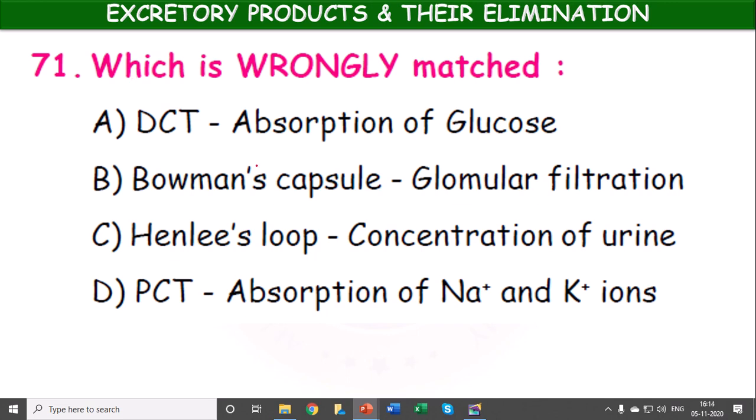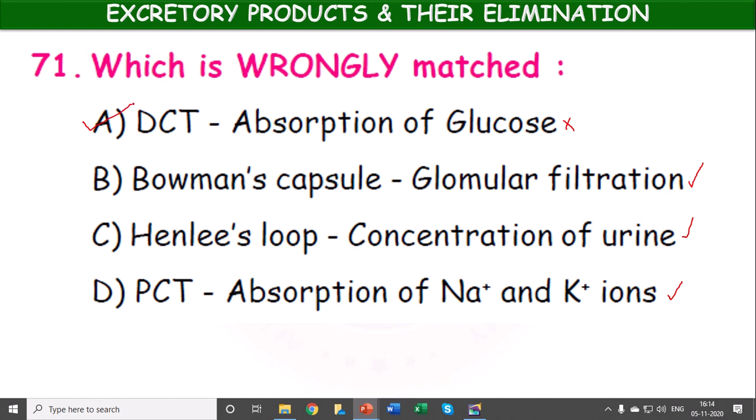Okay, Bowman's capsule, glomerular filtration, correct. Henle's loop, concentration of urine, correct. Proximal convoluted tubule, absorption of sodium and potassium ions, correct. Distal convoluted tubule, absorption of glucose is wrong. So you have to select the wrongly matched one. A is the correct answer.